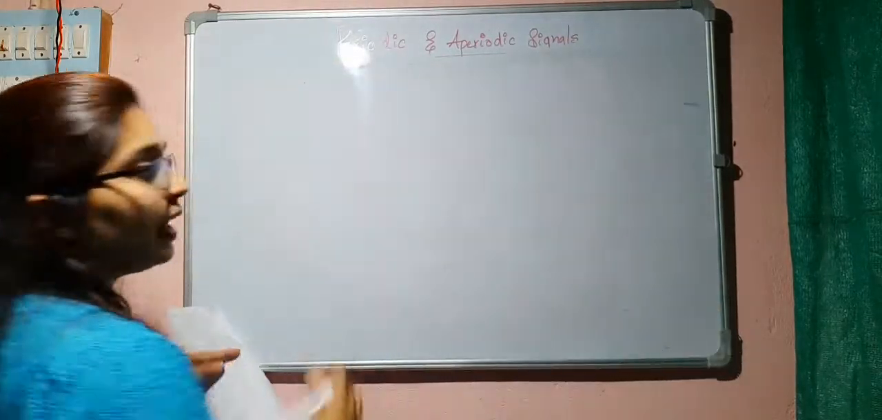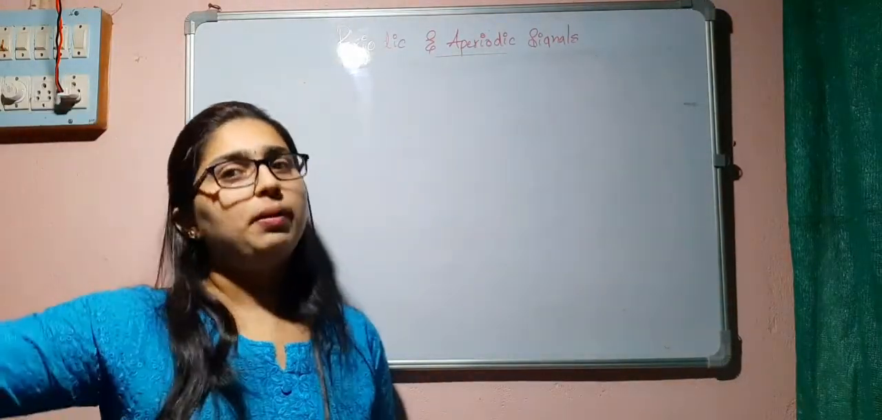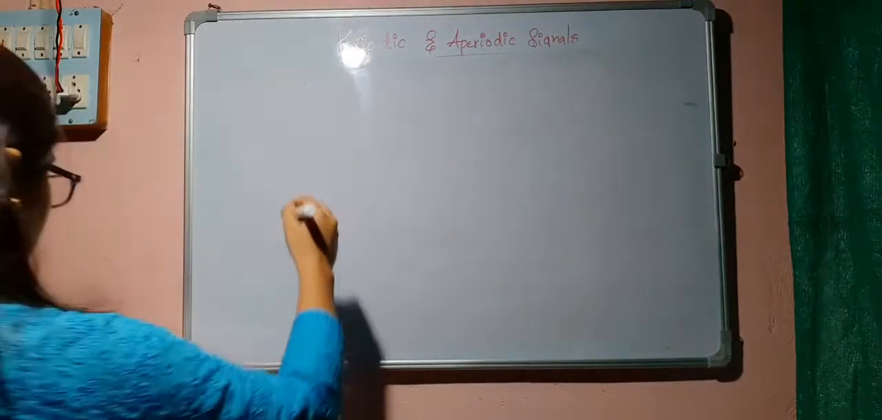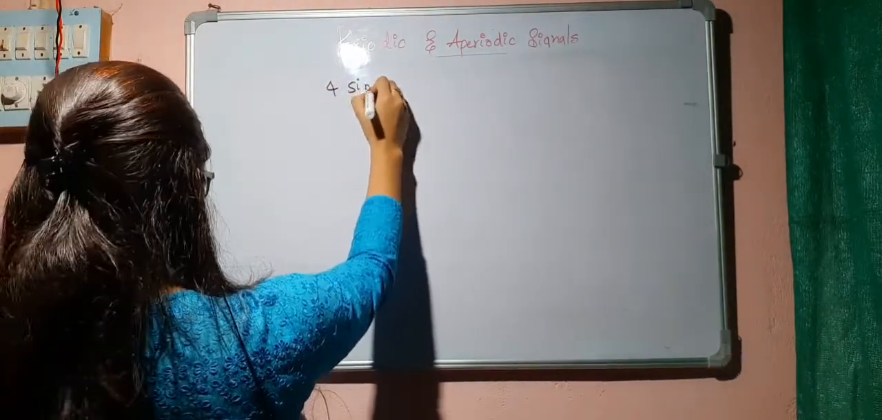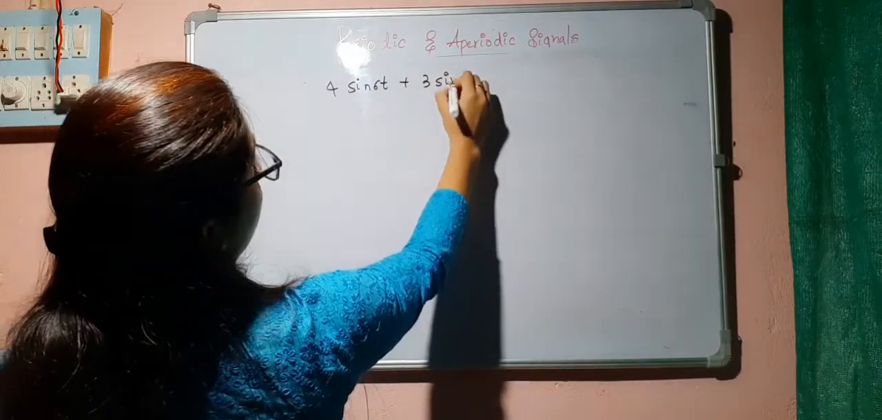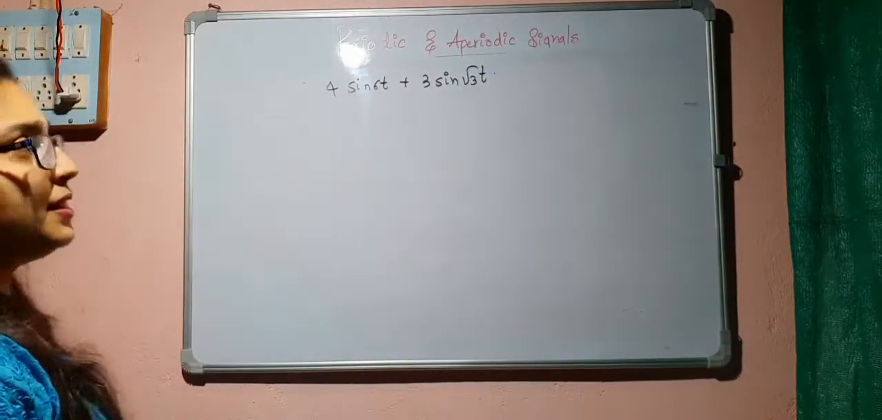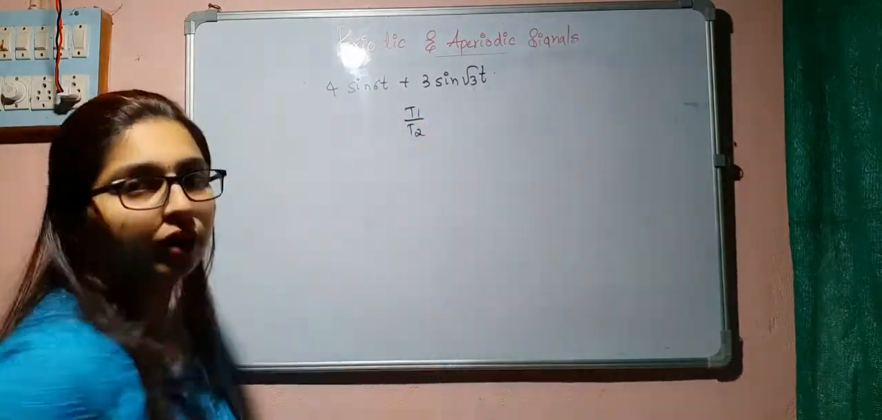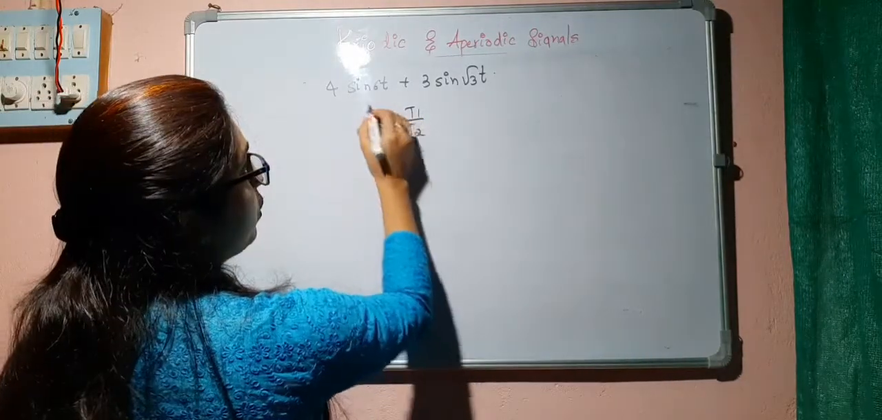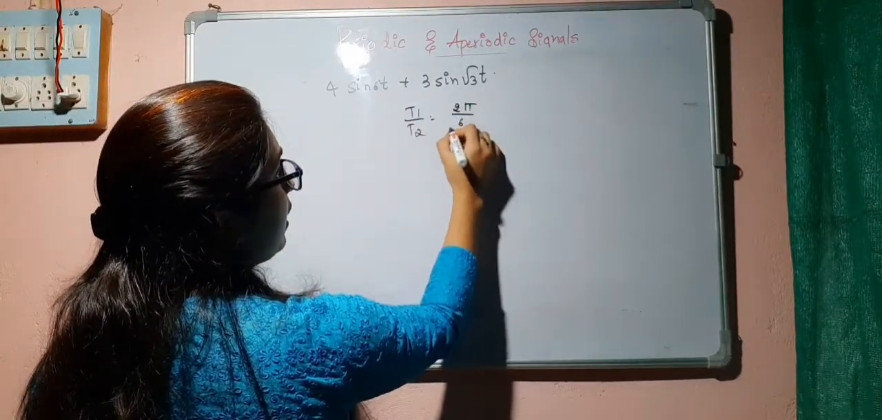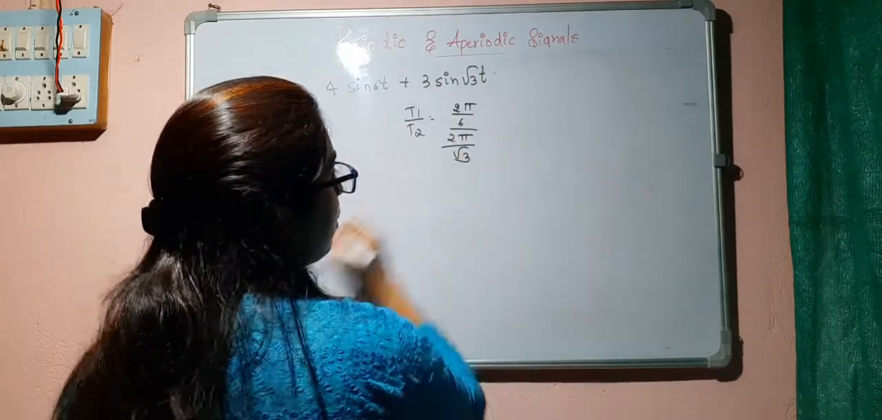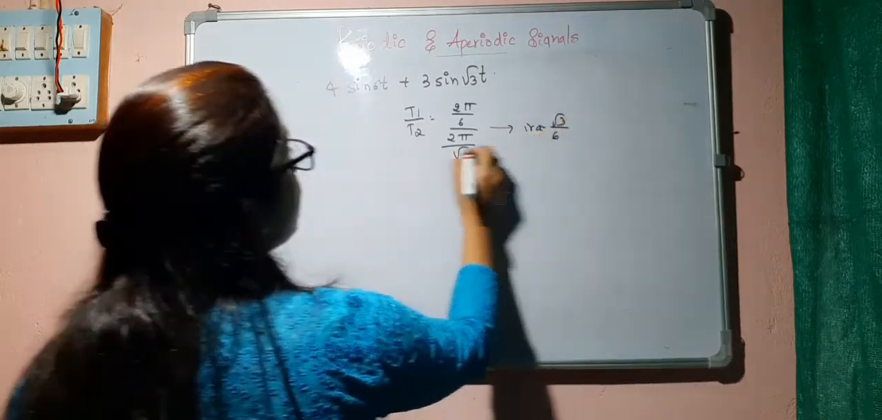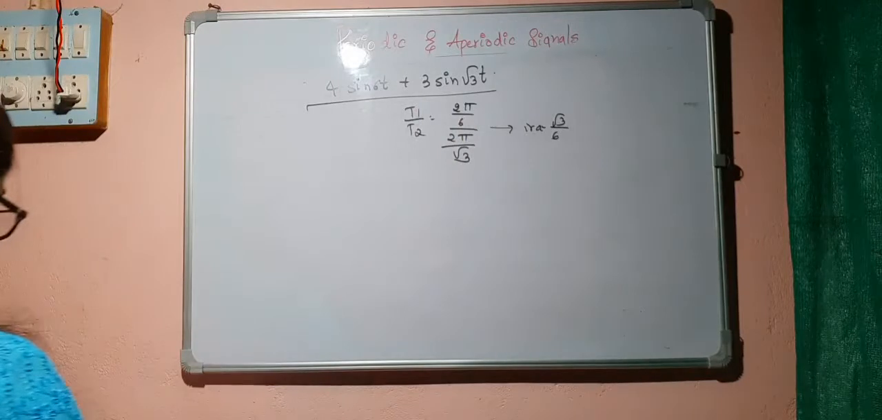If the signal has x of t is equal to t plus cos pi t or something like that, whenever you see a standalone t, then it is non-periodic. Next is 4 sin 6t plus 3 sin root 3t. By seeing this only we can tell that T1 by T2 will be irrational, because it will have a square root. So 2 pi by 6 divided by 2 pi by root 3, that is root 3 by 6, irrational. So it is a non-periodic signal.